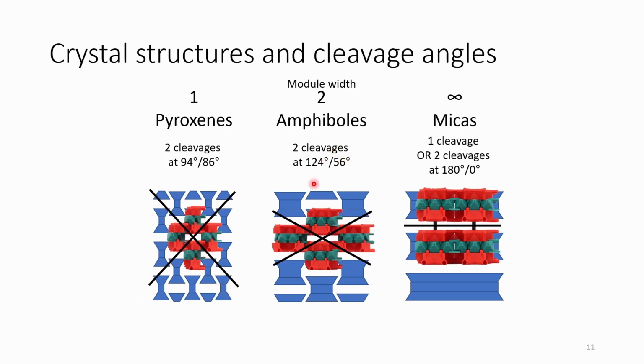It's a similar idea for the amphiboles, but with the amphiboles, they're a little bit wider. They've got a module width of 2, and so that actually squishes this angle to a 120-60 angle. And we could actually continue this idea into infinity, and the infinite case would be represented by a mica group mineral, which is essentially a sheet or an infinite width chain. And we can see with the micas that they have 1 cleavage, and we could consider that as actually 2 cleavages at 180 degrees and 0 degrees.